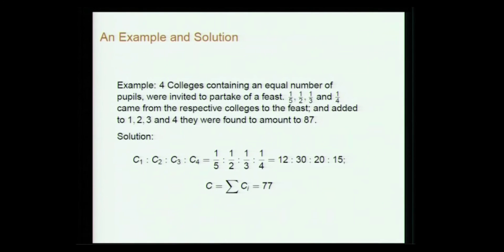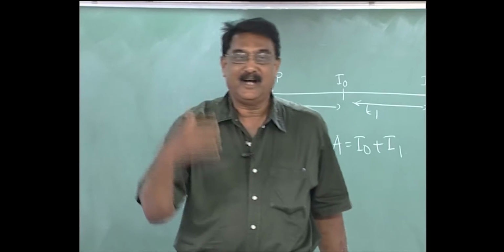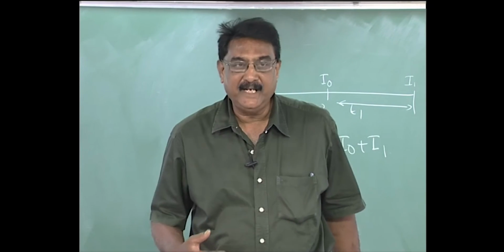Four colleges containing an equal number of pupils were invited to partake of a feast. 1/5, half, 1/3 and 1/4 came from the respective colleges to the feast, and added to 1, 2, 3, 4, they were found to amount to 87. So then you have to find out the various numbers. Of course, even that full statement of the problem is sometimes not given. So, obviously this is what you have to find.